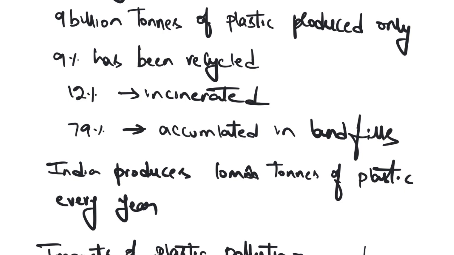Okay, let's start our discussion. Plastic pollution. Before answering a question on plastic pollution, we have to understand the magnitude of the problem. Now see, this is the data given by the UNEP. According to the UNEP, as of 2015, 9 billion tons of plastic was produced. Of the 9 billion tons, only 9% has been recycled.